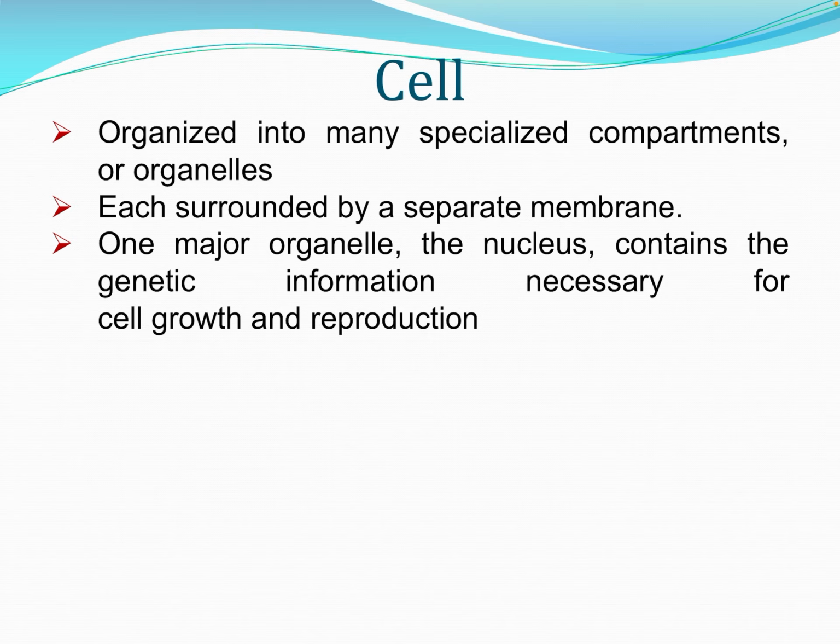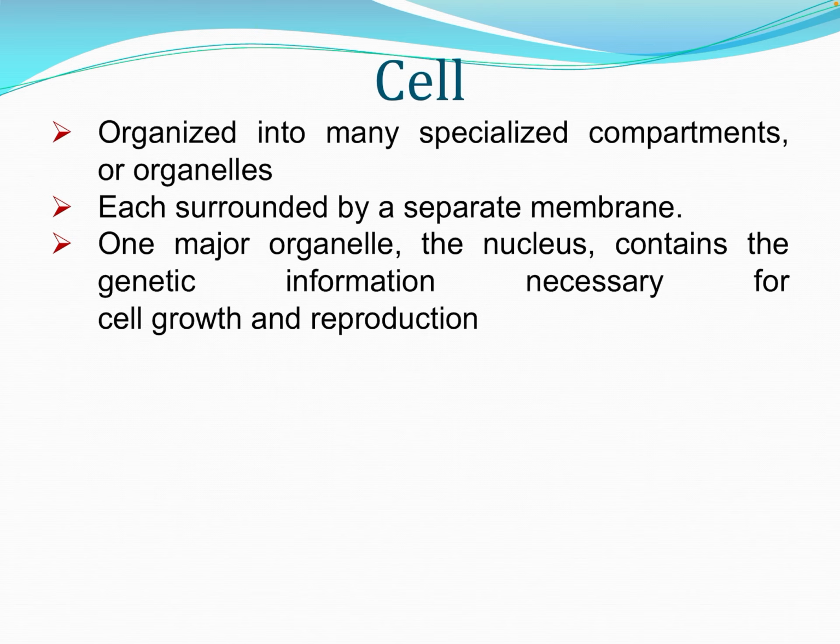Now, cell is actually organized into a lot of compartments. They are called subcellular particles, or they are even known as organelles. So, they are all specialized compartments in a cell. And these compartments or organelles are surrounded by separate membranes depending upon the type of the cell, either eukaryotic or prokaryotic.